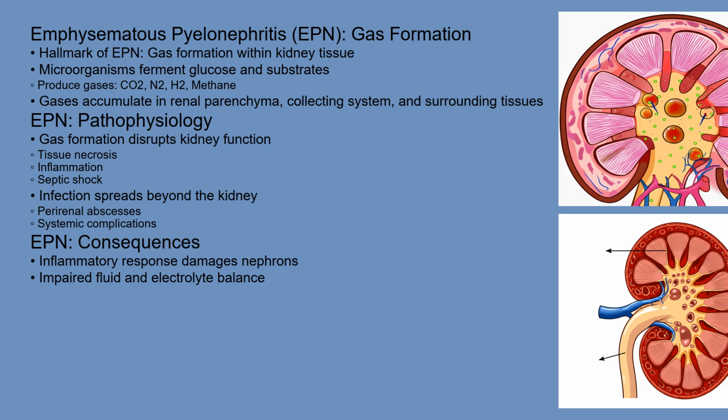The infection can also spread beyond the kidney, leading to perirenal abscesses or systemic complications. Furthermore, the inflammatory response triggered by the infection can damage the kidney's filtering units, called nephrons, impairing its ability to properly regulate fluid and electrolyte balance.